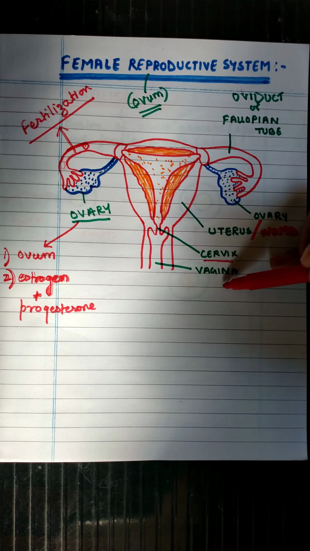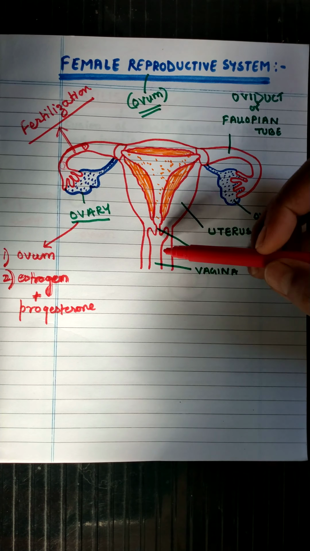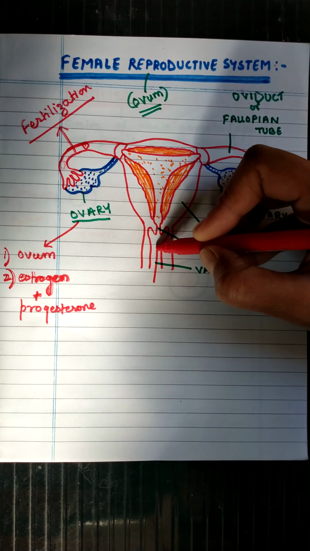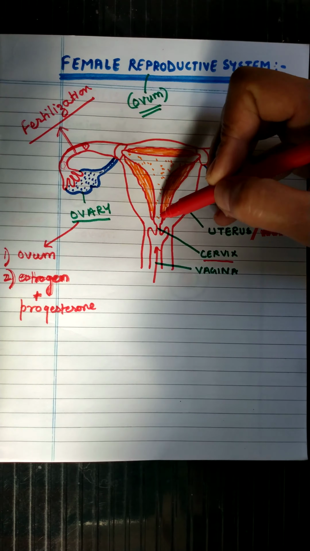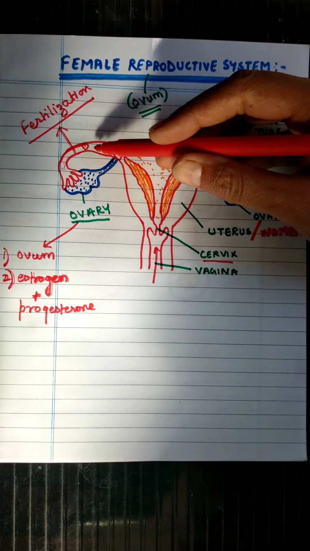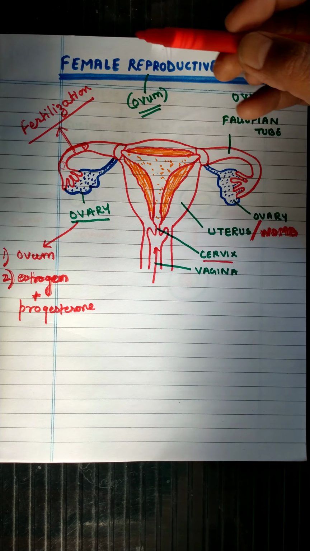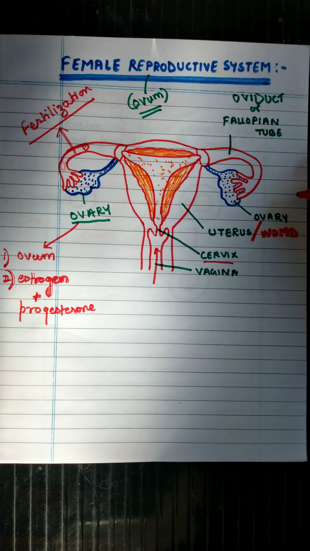Then the fourth important part is called the vagina. It is also known as the female genital organ. Through the vagina only, the sperms enter inside the body and then reach the fallopian tube to fertilize the ovum. So this is about the female reproductive system.